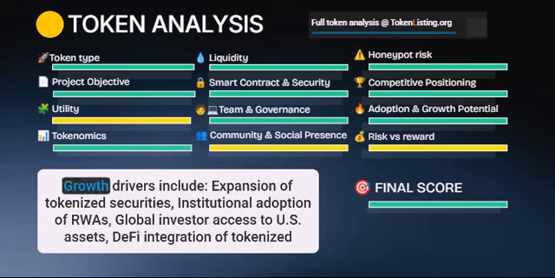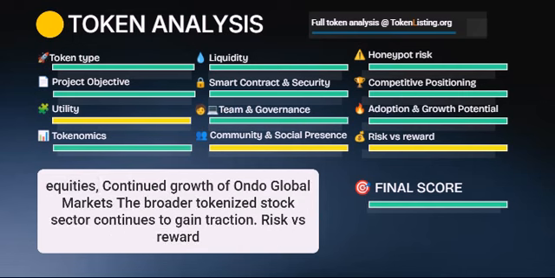Adoption and growth potential. Growth drivers include expansion of tokenized securities, institutional adoption of RWAs, global investor access to U.S. assets, DeFi integration of tokenized equities, and continued growth of Ondo Global Markets. The broader tokenized stock sector continues to gain traction.